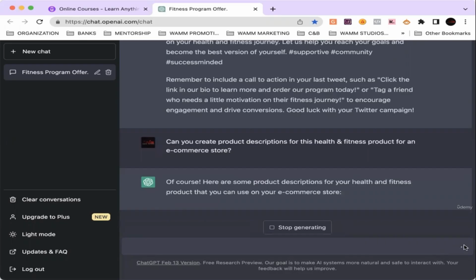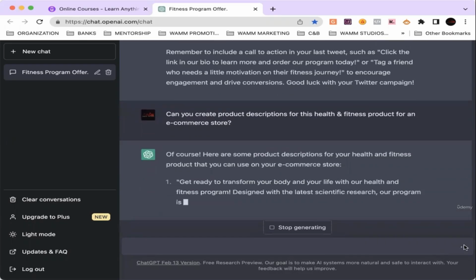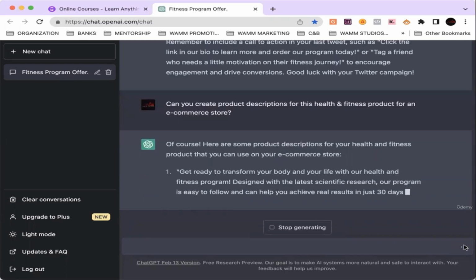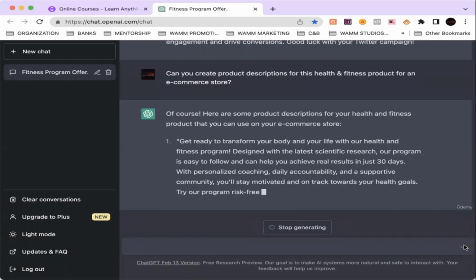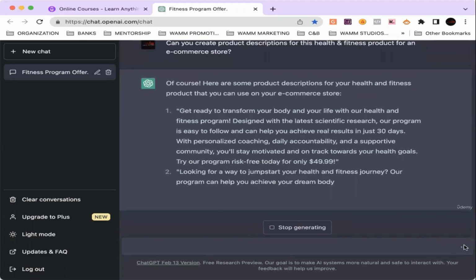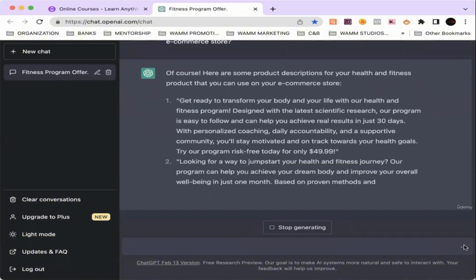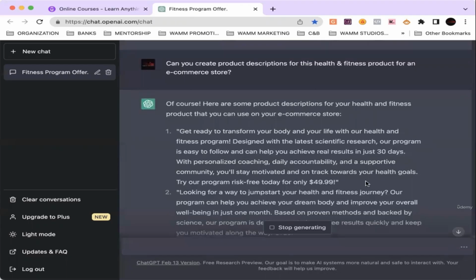Of course it can, right? There's nothing it can't do. And at just the click of a button, guys, it's creating a product description for my e-commerce store. Get ready to transform your body and your life with our health and fitness program. Designed with the latest scientific research, our program is easy to follow and can help you achieve real results in just 30 days.